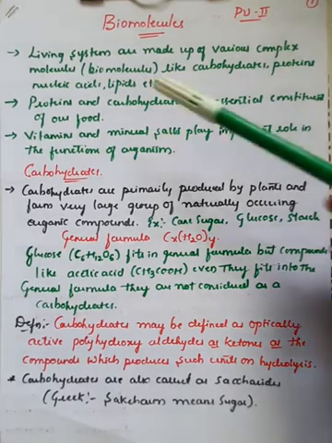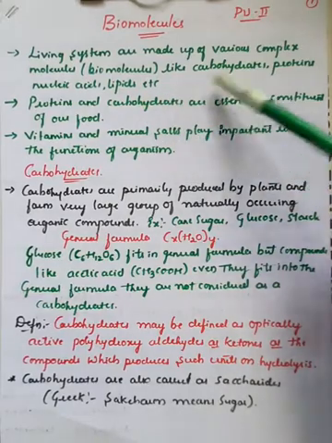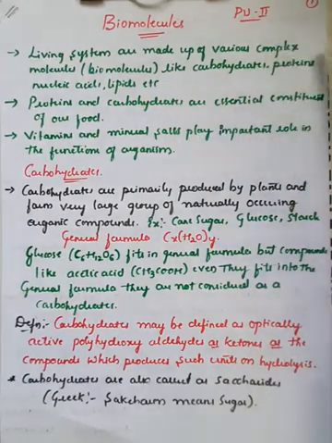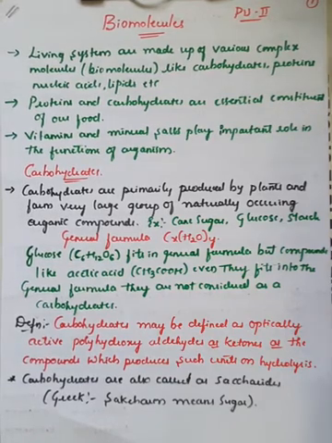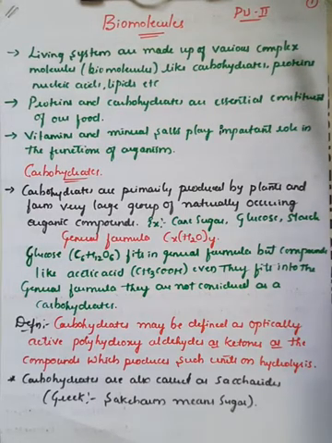Here most of the proteins and carbohydrates are not produced within the body. They must be taken from outside, regularly and at a micro level, not in large extent. They are needed only in small quantities. Therefore they are very essential constituents of food. They are initially present in food, and after eating they transfer to the body, and that is very helpful for the growth and development of any living organism.